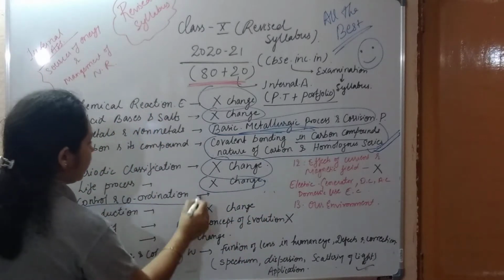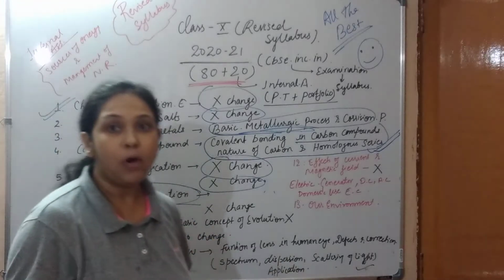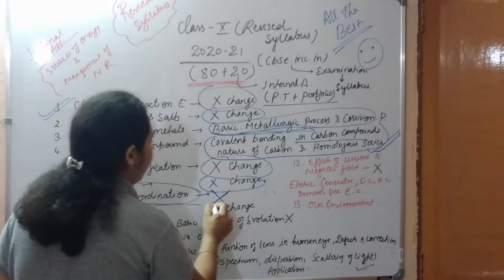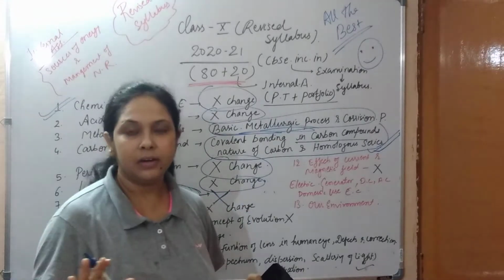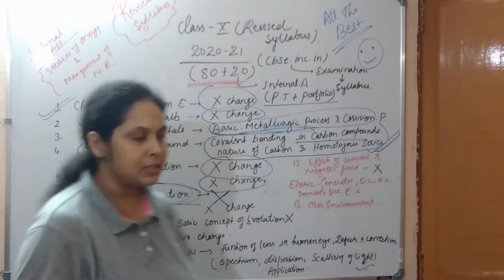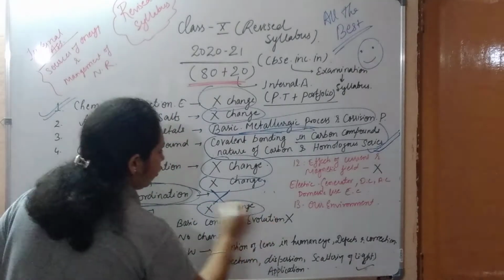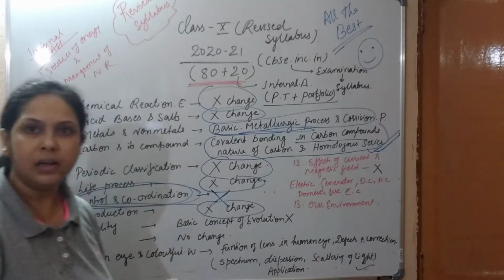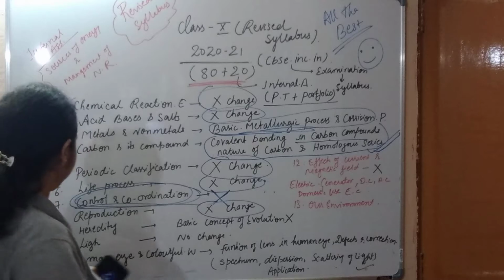Control and coordination, yes, it's a huge part, a very important chapter, but it got eliminated. This chapter is now eliminated. It is not coming, eliminated from this revised syllabus. Next one is reproduction. There is no change in reproduction. The same topics as earlier are present in this revised syllabus also.